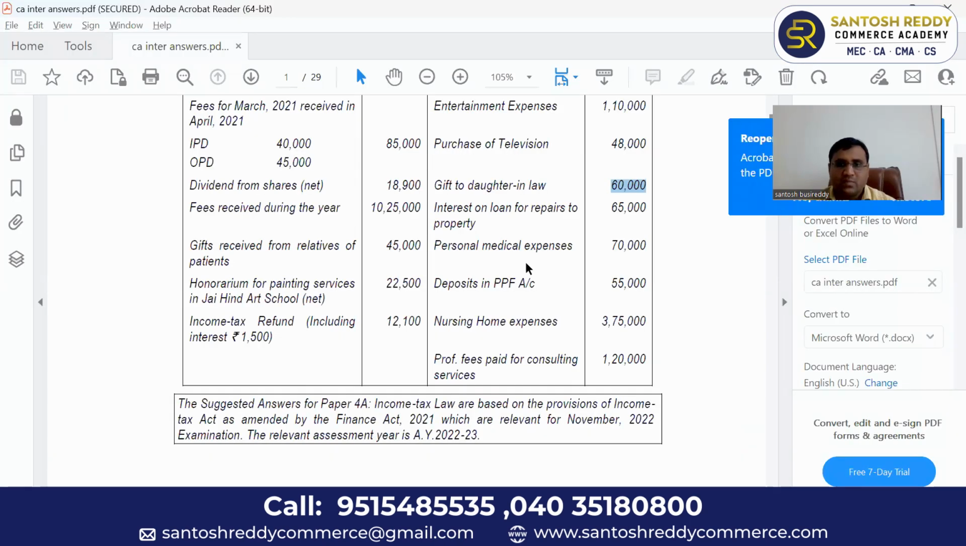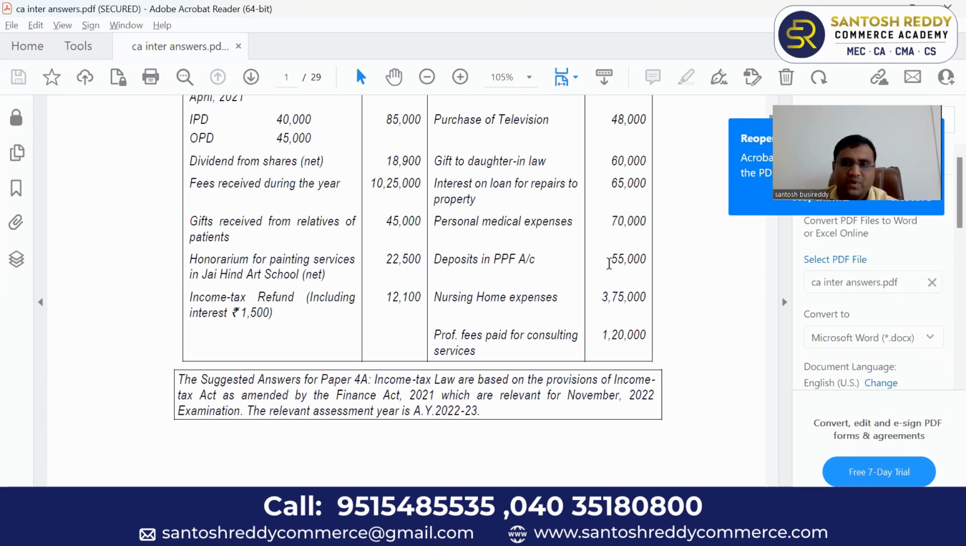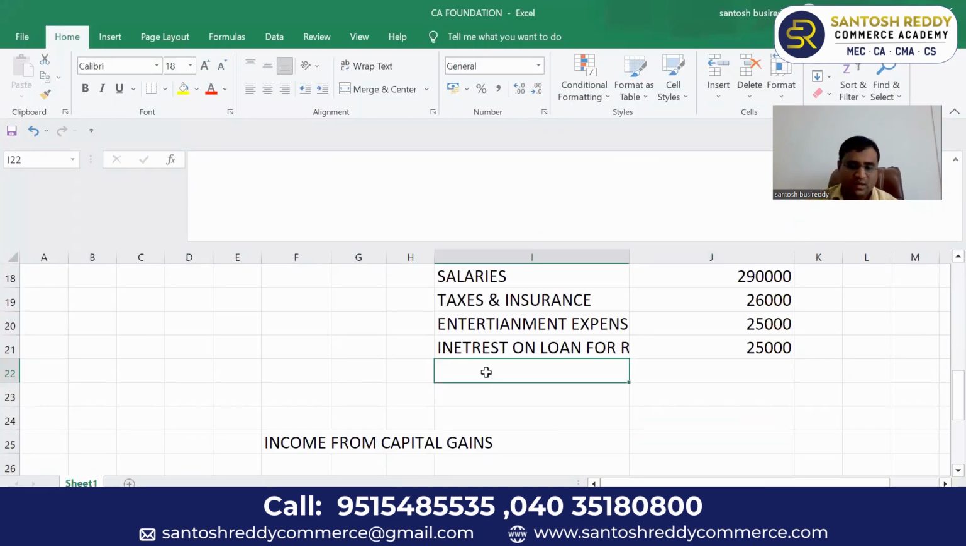Next, personal medical expenses. I think this personal medical expense we can claim under section 80D, assuming that he does not have a medical insurance policy. It is not a business expenditure. It will go as chapter 6 deductions. Okay. Deposit in PPF account, it is a section 80C deduction, not a business expenditure. Nursing home expenses we can claim totally.